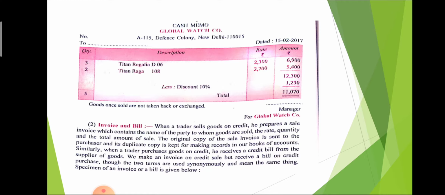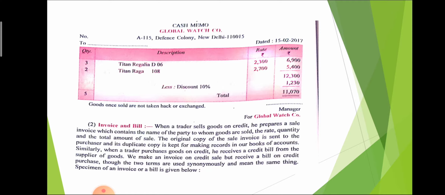Then the company gives a discount of 10%. So on 12300 the discount at 10% is 1230. After that, the customer pays 11070, which is the total price. And on the slip, one condition is mentioned: goods once sold are not taken back or exchanged. After that, the signature column of the manager is given. That is the overall format of a cash memo.